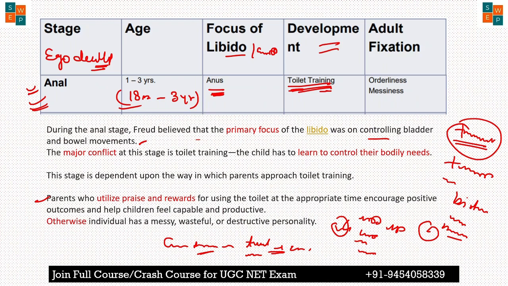Otherwise they feel some kind of fixation. Fixation means some kind of over cleanliness, okay, shame and doubt. So this is the kind of fixation that happens in this age. Next,